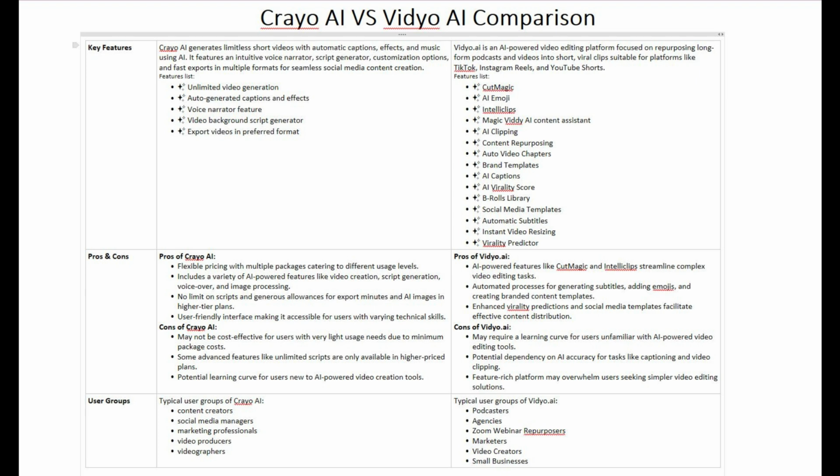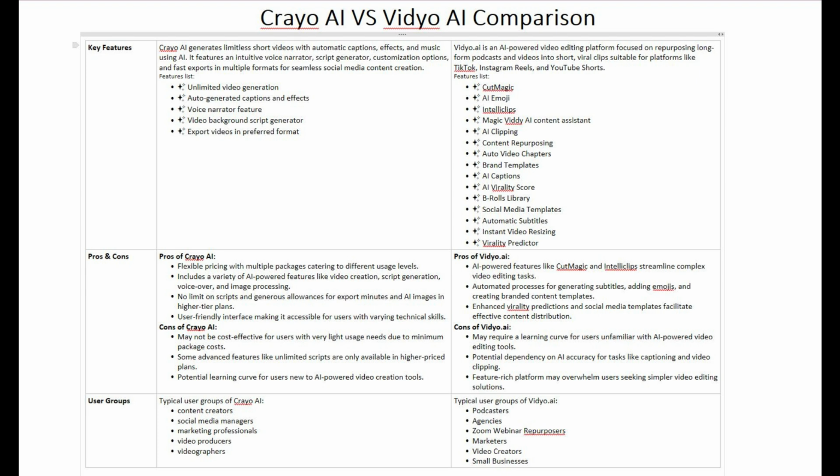Let's compare the pros and cons of Crayo AI and Vidyo AI. Pros of Crayo AI include: offers flexible pricing with various packages that cater to different usage levels, comes with a wide range of AI-powered tools such as video creation, script generation, voiceover, and image processing. Higher tier plans include unlimited scripts, export minutes, and generous allowances for AI images.